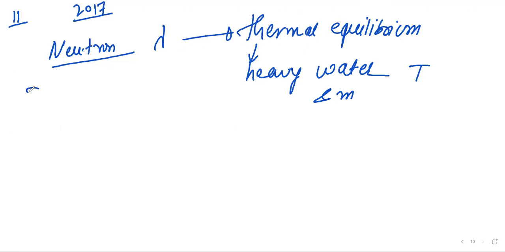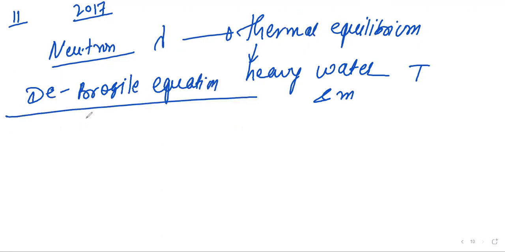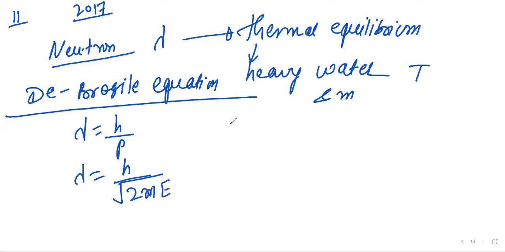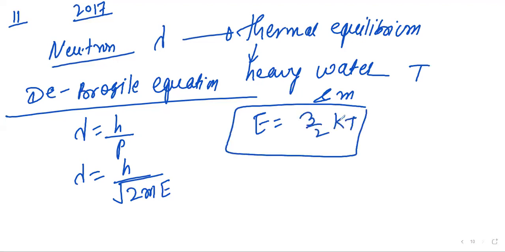So as we know the de Broglie equation, how lambda and momentum are related: lambda equal to h upon p. So we can also write in mass and energy form, lambda is equal to h upon under root of 2mE. And energy is given by 3/2 kT. So when energy depends on the temperature, put the E value here.